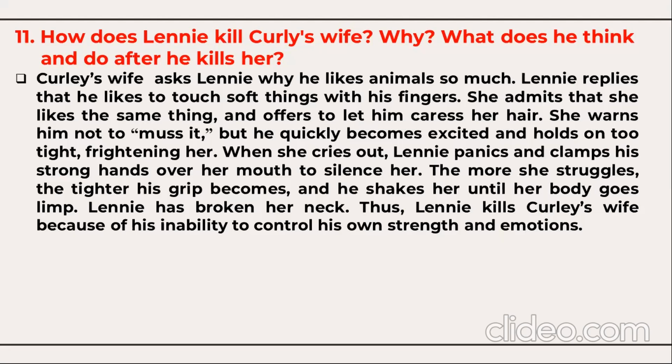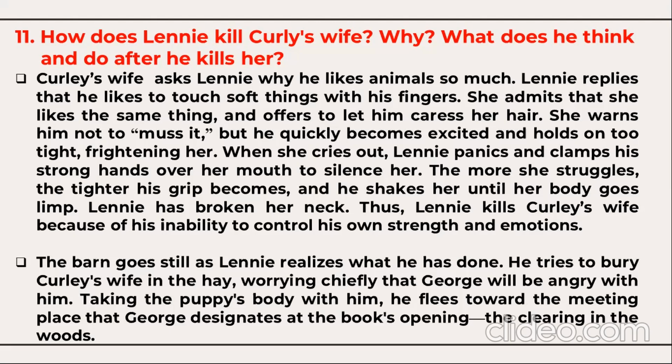Lennie has broken her neck, and in this way Lennie kills Curley's wife because of his inability to control his own strength and emotions. The barn goes still as Lennie realizes what he has done. He tries to bury Curley's wife in the hay, worrying chiefly that George will be angry with him.